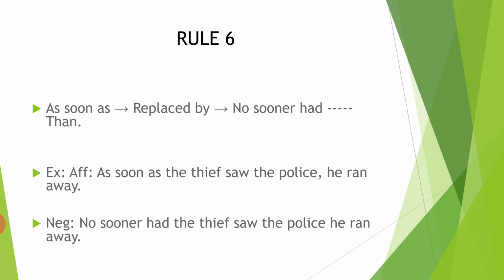Rule number 6: as soon as is replaced by no sooner had. As soon as the thief saw the police, he ran away. Negative: no sooner had the thief seen the police than he ran away. So you just change the place of as soon as with no sooner had, and the rest of the sentence remains the same.